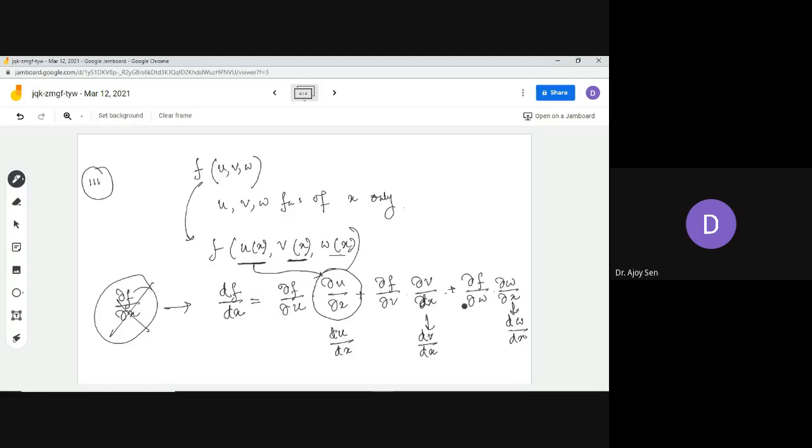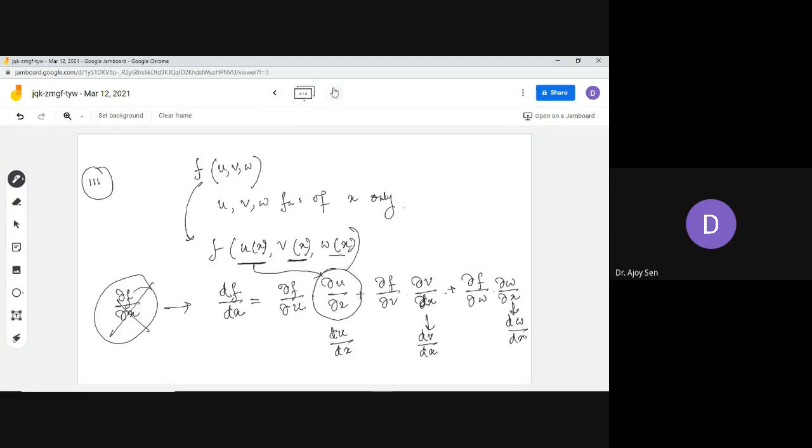Whenever more than one variable is involved, while taking the derivative you should take the partial one, and whenever only one independent variable is involved and you are taking derivatives with respect to that, the derivative should be the normal derivative. If you keep this in mind, these three chain rules will be trivial to you. There will be no problem of understanding. So I think this is clear.